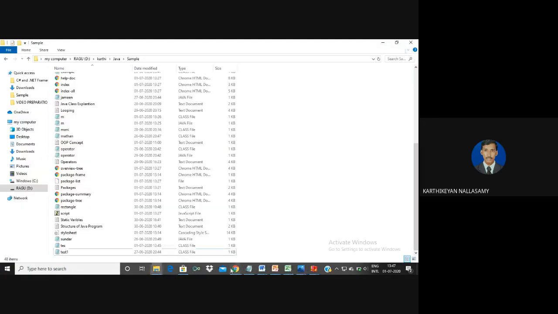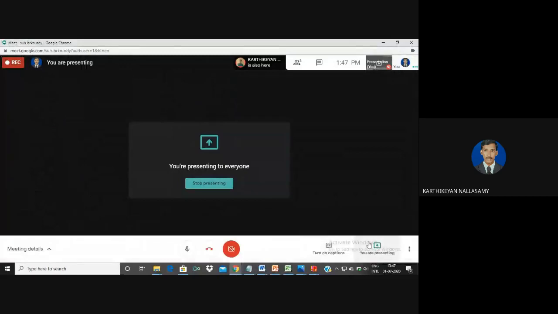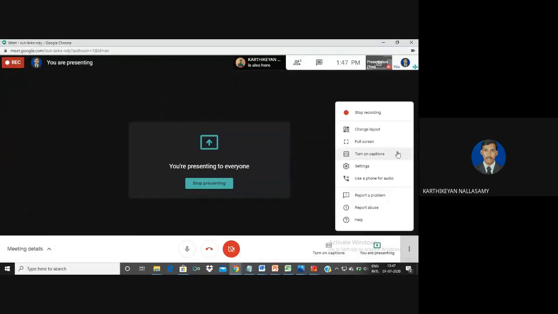So these are the important characteristics of a Java program. That is why we mainly prefer to use Java for developing many applications.